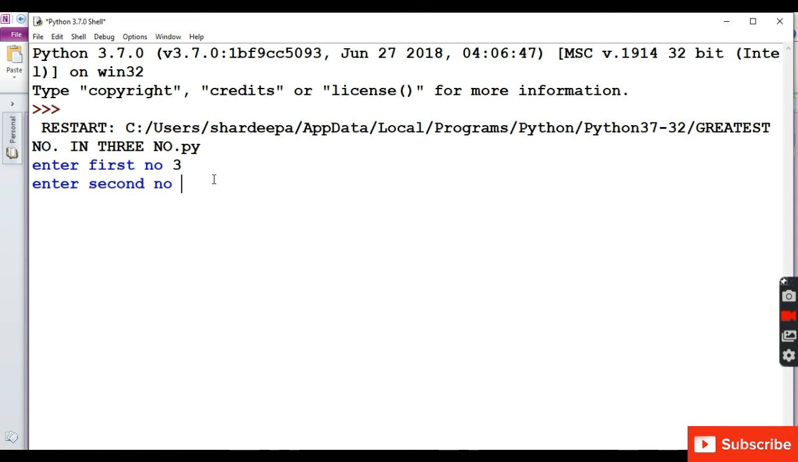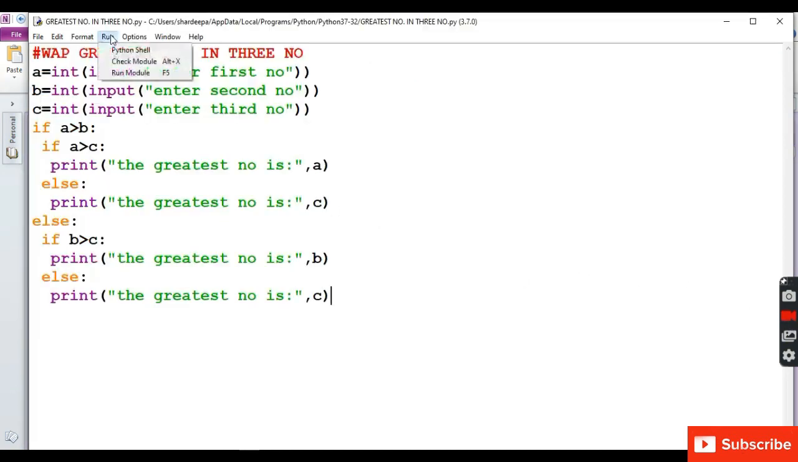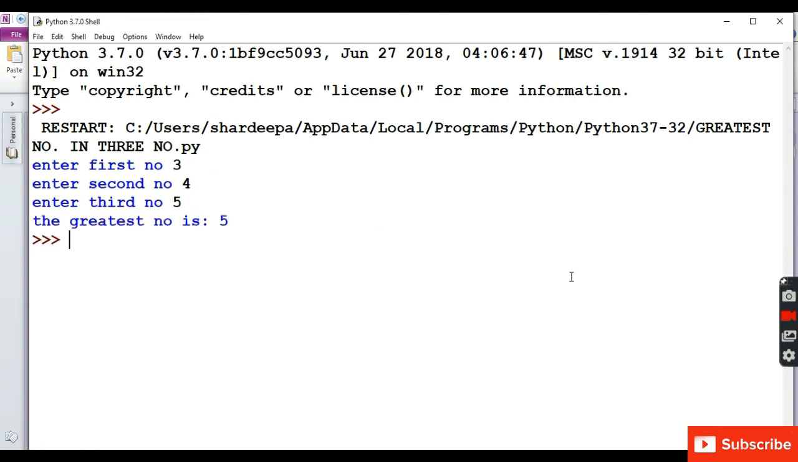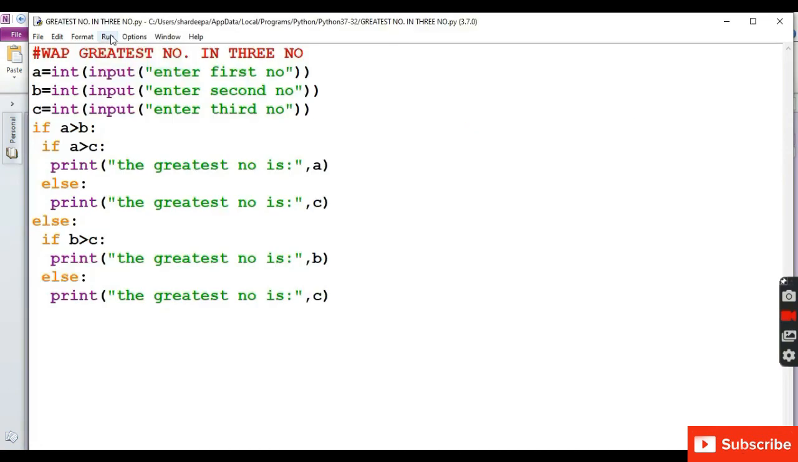So we will apply the condition if A is greater than B. Then we will again apply the condition if A is greater than C. So in this case, if A is greater than C, the greatest number will be A. Else the greatest number is C. Else if B is greater than C, we will print the greatest number is B. Else the greatest number is C.